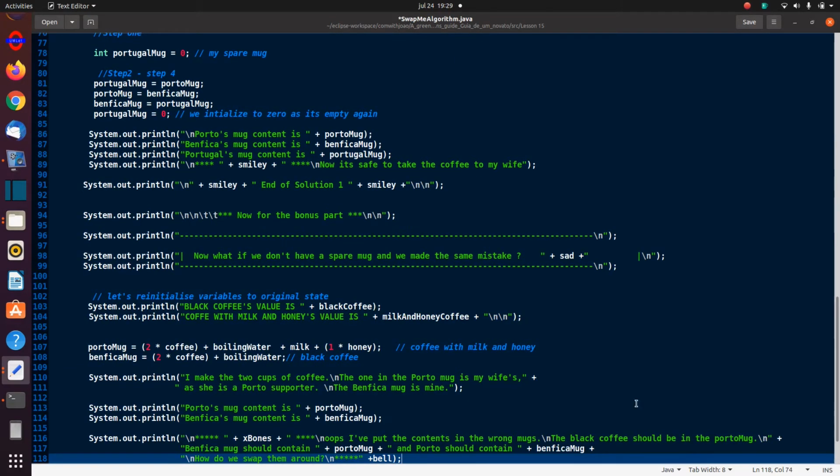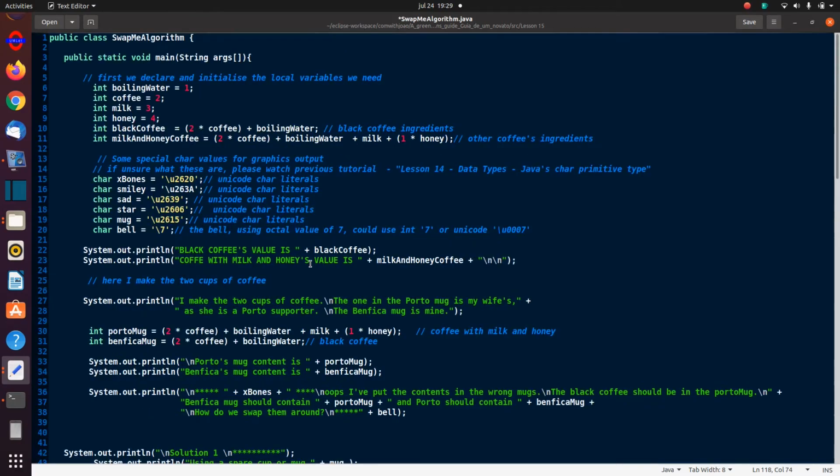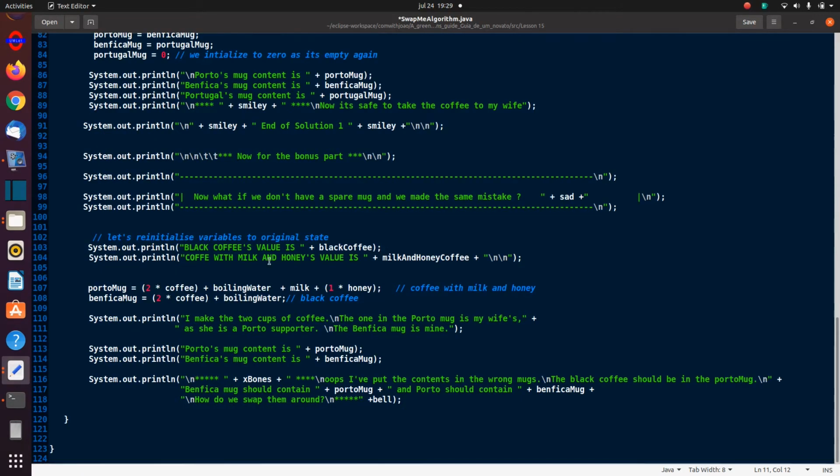What's happening here, I'm going to print the value of black coffee, which we know is 5, which was given right in the beginning here. Black coffee, here it is, a value of 5, and the milk and honey coffee, which should give me a value of 12, since we didn't change those. And here I'm again assigning the value Porto mug with the milk and honey, which is wrongly done, and then Benfica mug the black coffee, and then I'm outputting here. I make the 2 cups of coffee.